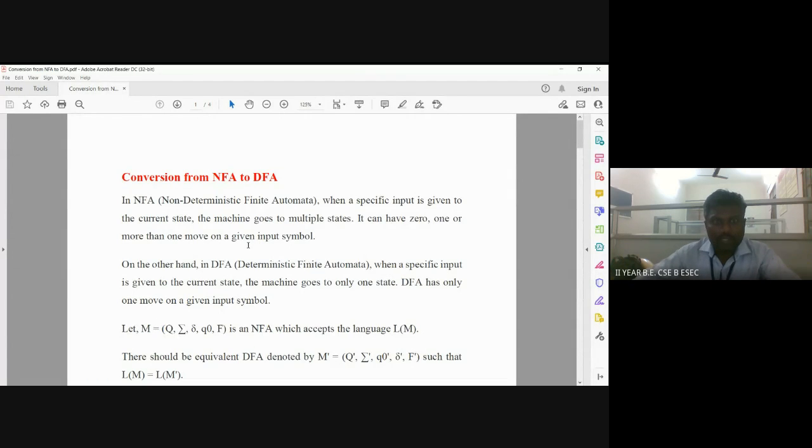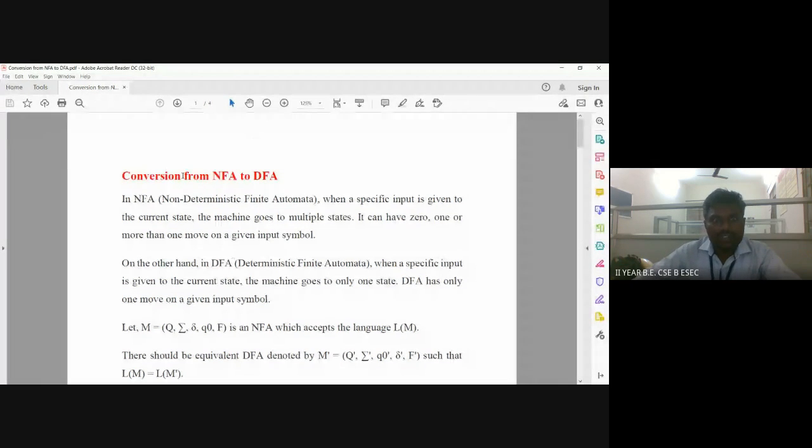In this class, we are going to discuss conversion from non-deterministic finite automata to deterministic finite automata in theory of computation. Before going to see this, we need to know the difference between NFA and DFA. When an NFA reads some input, the transition moves to how many states, and when a DFA reads an input symbol, the transition goes to how many states. Likewise, we have to know the difference.